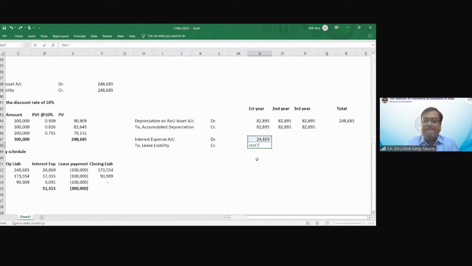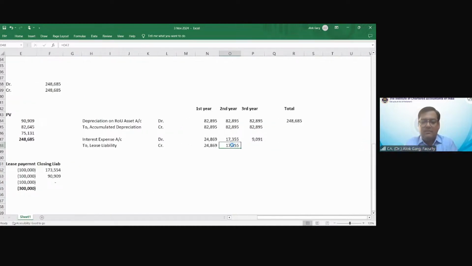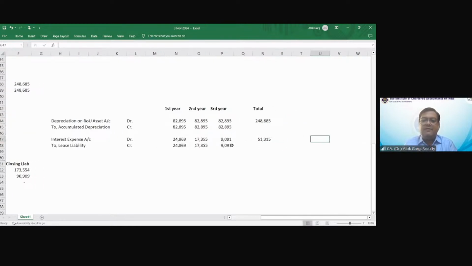Second year interest expense is 17,355. Third year interest expense is 9,091. What is my total interest expense? It is 51,315. What is my total expense in the P&L in 3 years?